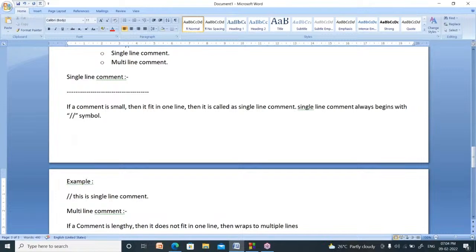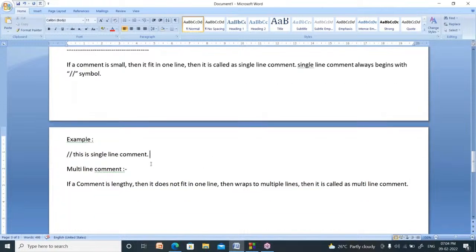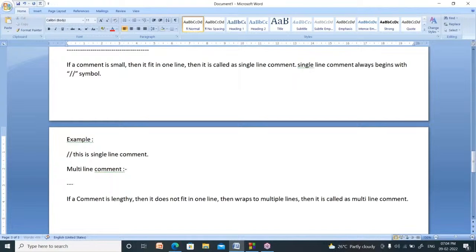If you write a comment in multiple lines, then it is called a multi-line comment, right?